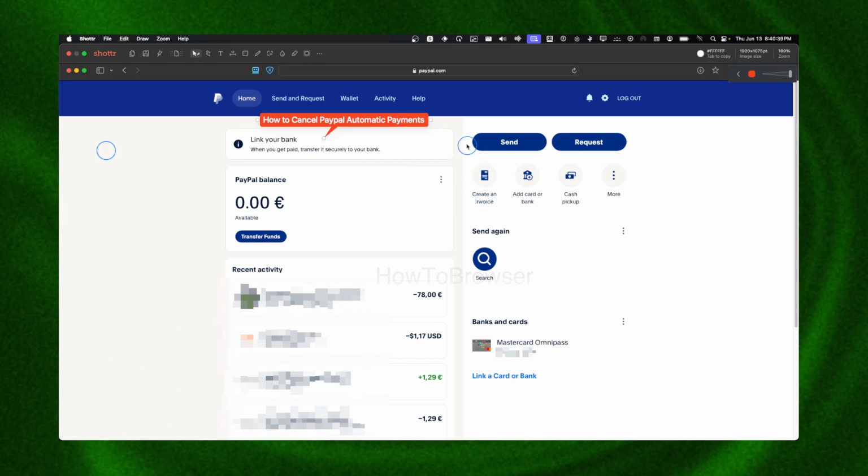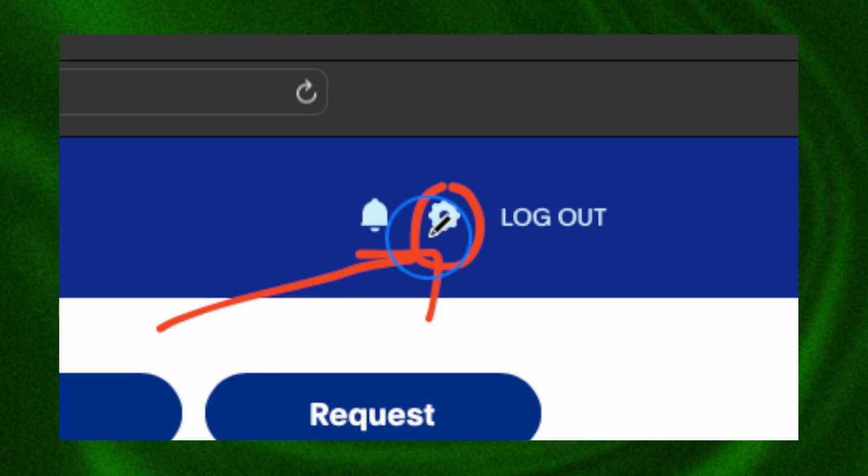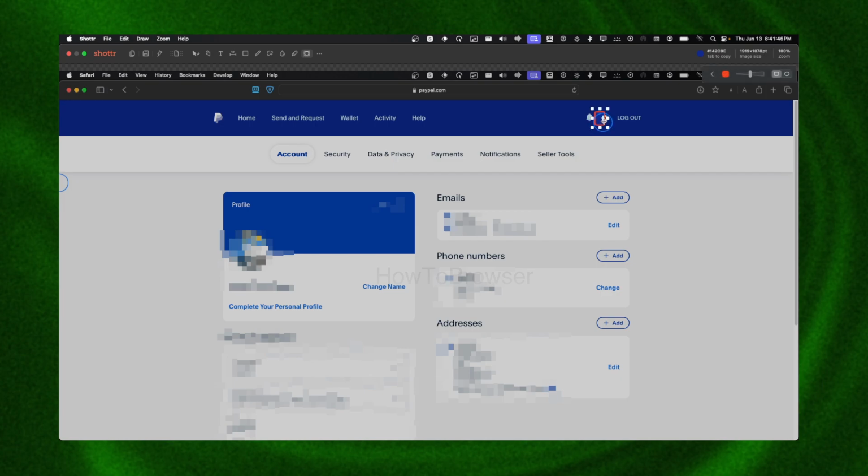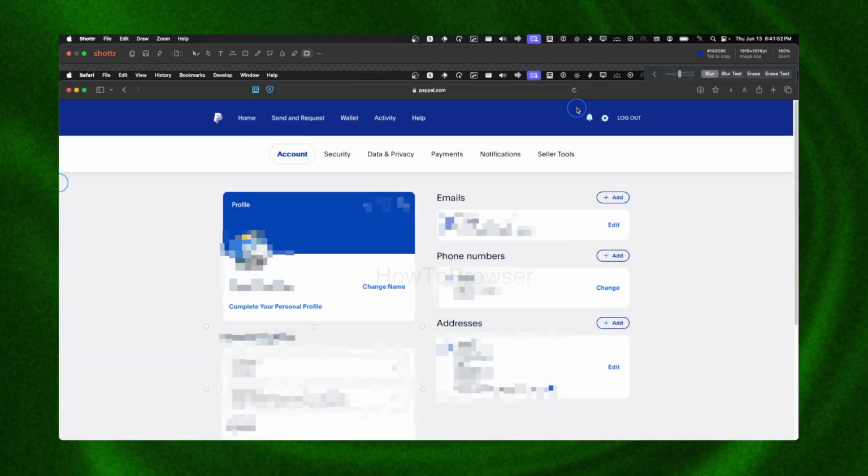So what you need to do, first, you're going to have to click on this icon right here. So just click on here. Now, once you click on this icon, this will direct you to this page.